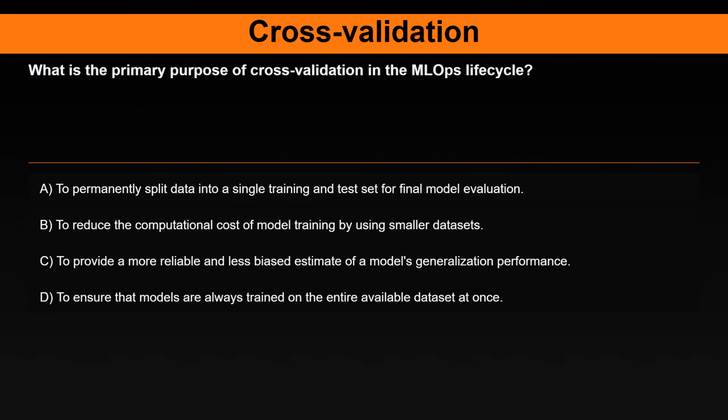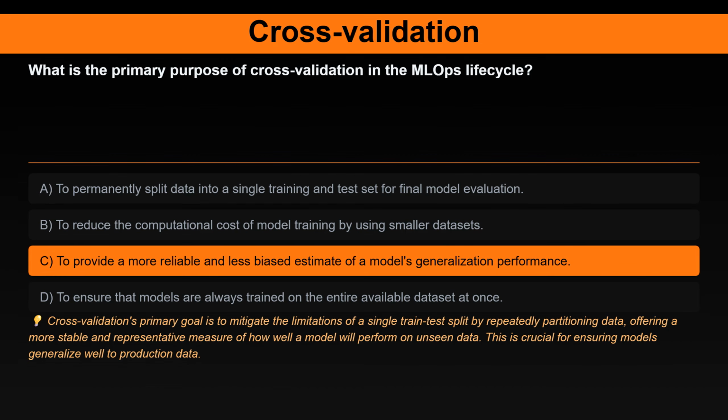Question 13. What is the primary purpose of cross-validation in the MLOps lifecycle? Option A. To permanently split data into a single training and test set for final model evaluation. Option B. To reduce the computational cost of model training by using smaller datasets. Option C. To provide a more reliable and less biased estimate of a model's generalization performance. Option D. To ensure that models are always trained on the entire available dataset at once.